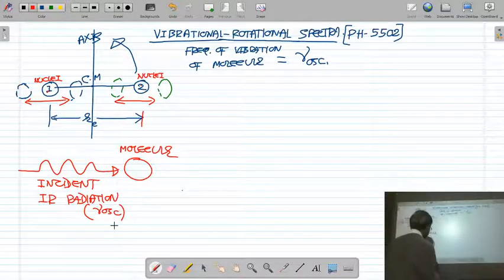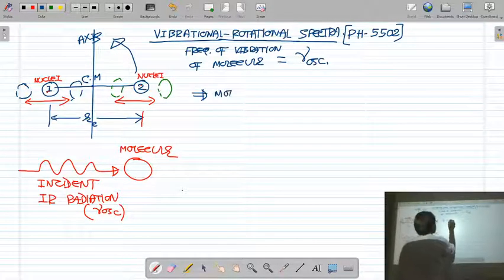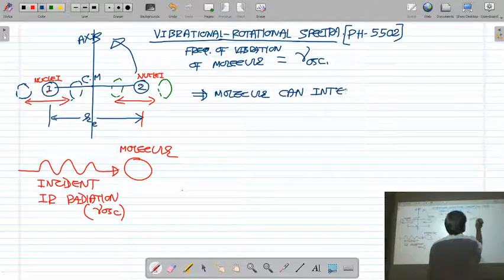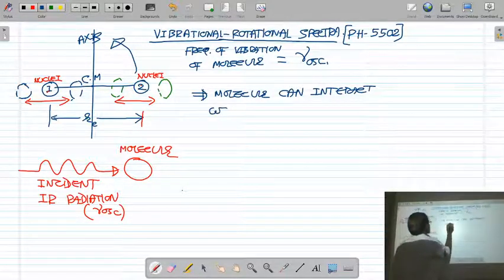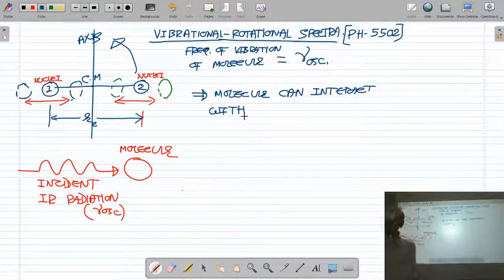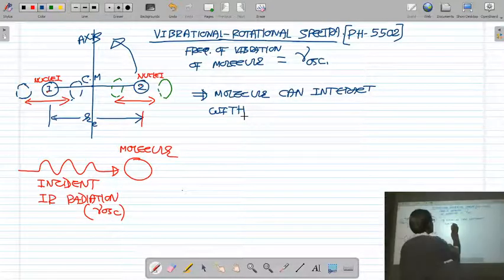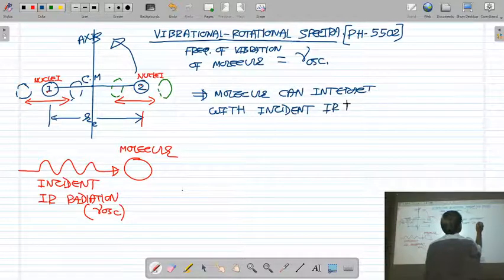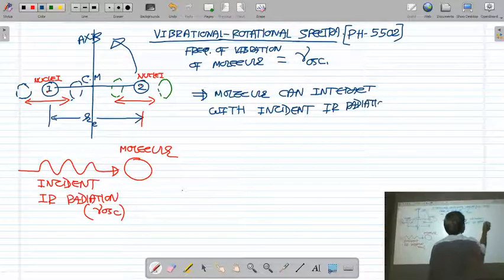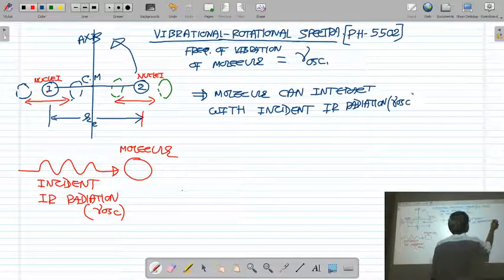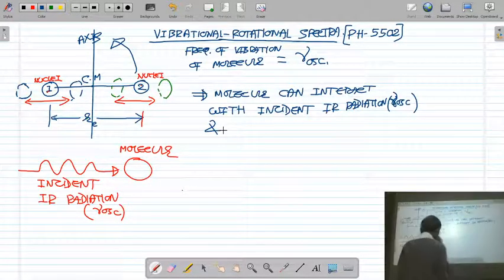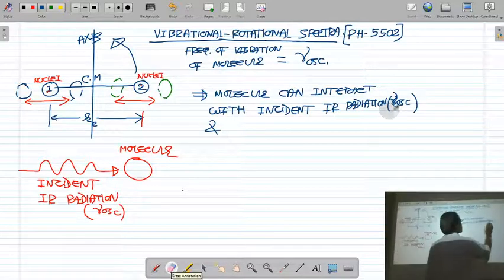Okay, so I write that picture also. The molecule can interact with incident infrared radiation of frequency nu oscillation and can absorb it.